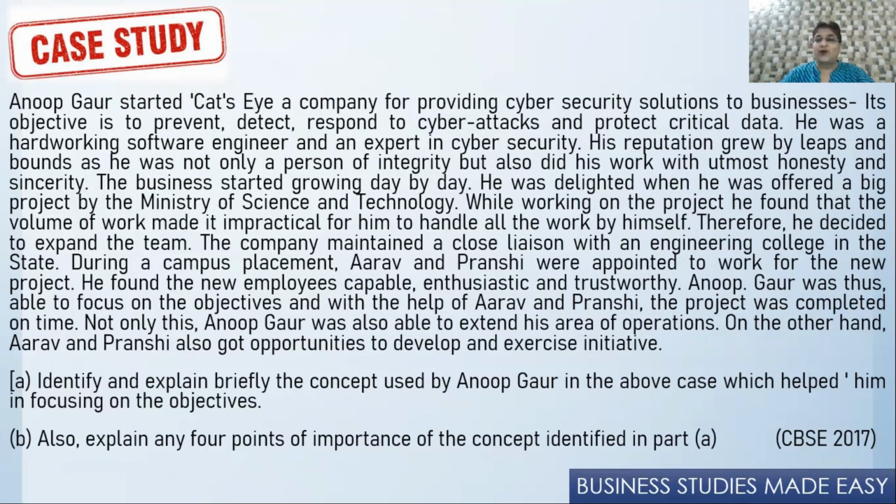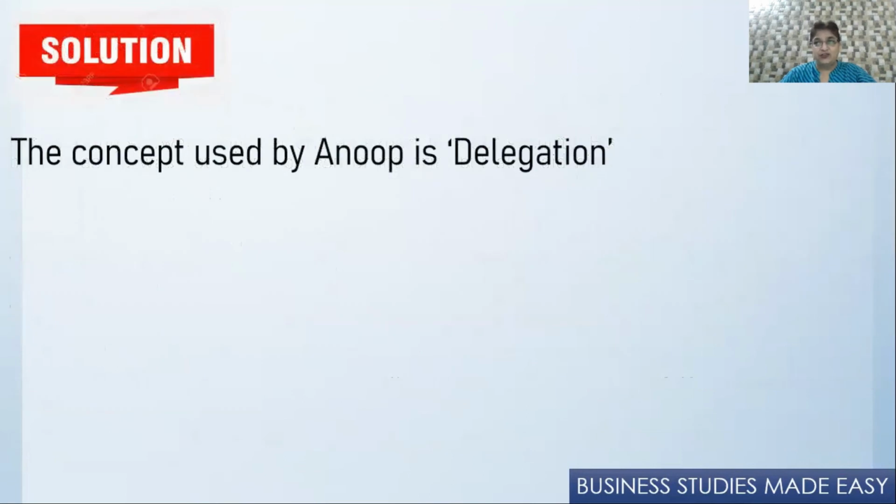So identify the concept. Which concept are we talking about here? I think you would have got an idea about it. I'll give you a moment. Yes, this is what it is: able to extend his area of operation. The manager is able to extend his area of operation by passing on some of his work to his subordinate. And the concept is delegation. It is delegation of authority.